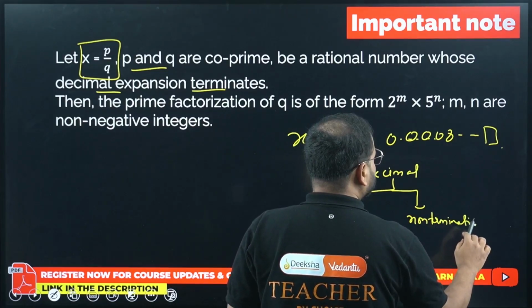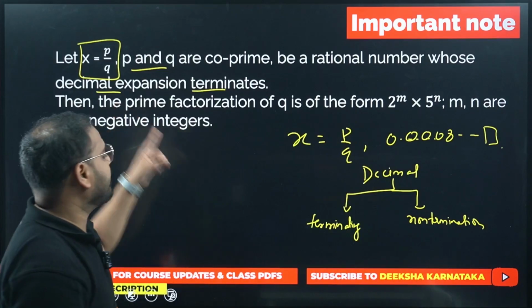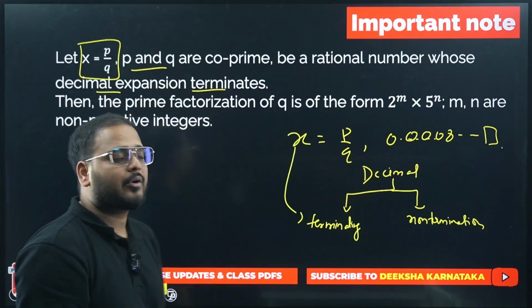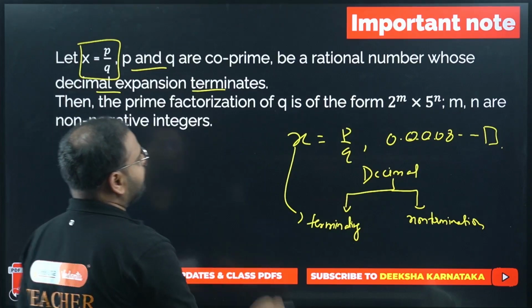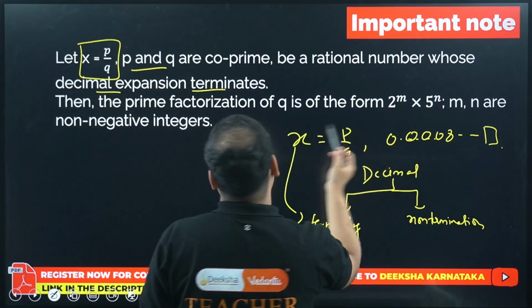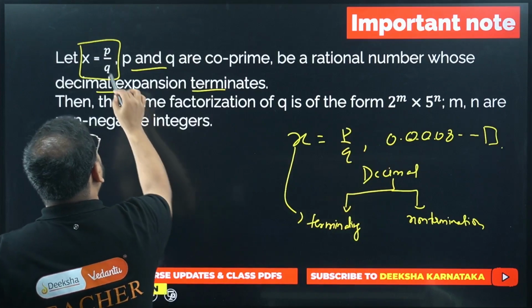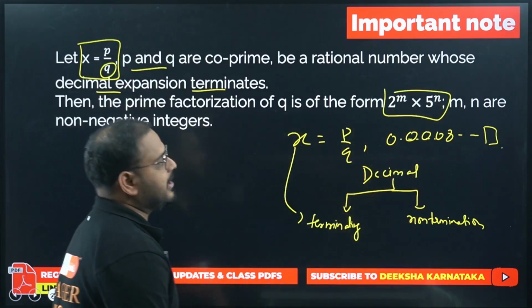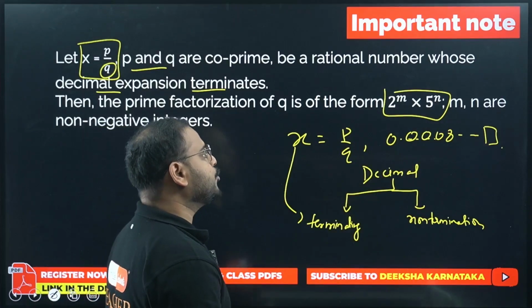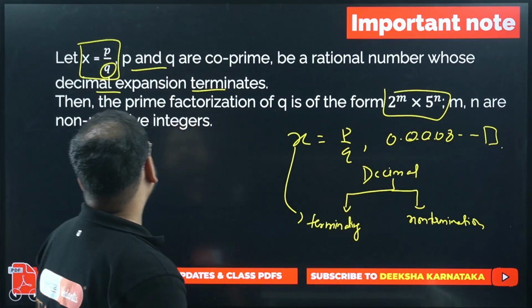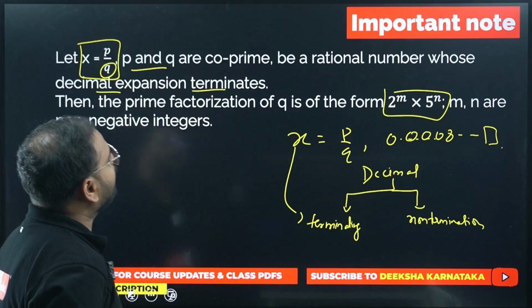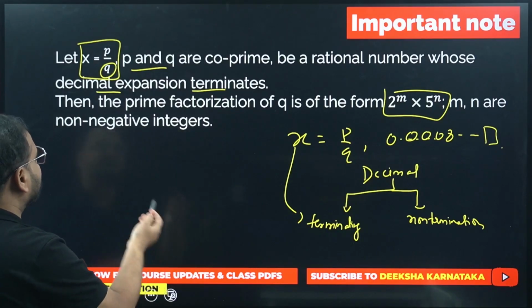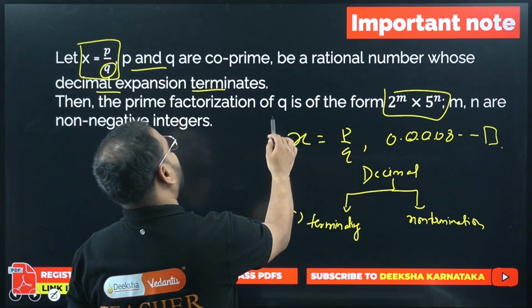Okay, so if you take this form and the decimal of x is what kind? Terminating. Okay, then what will happen if you prime factorize this number p, prime factorize this number q? You will get it in the form of 2 power m times 5 power n, means it will be in the form of 2 and 5 only. Okay, so if I read this out for you, p and q are co-primes, let p by q be a rational number whose decimal expansion terminates, then the prime factorization of q, what's this?